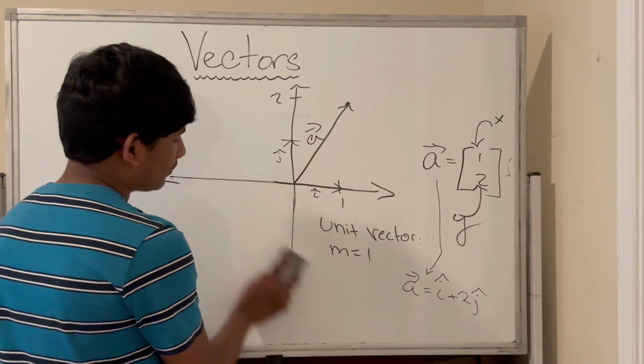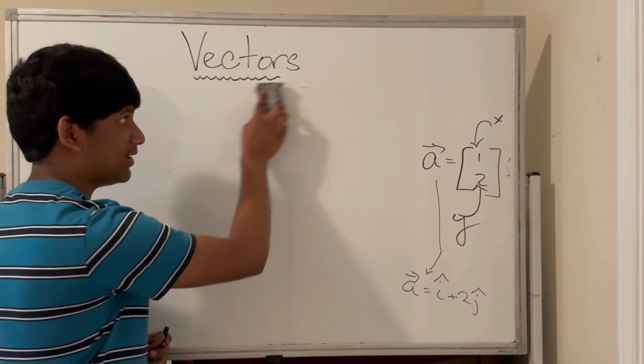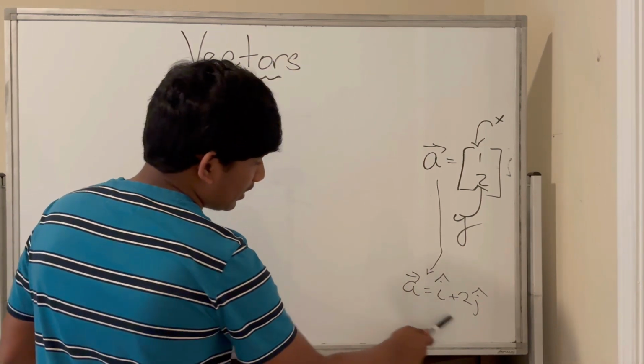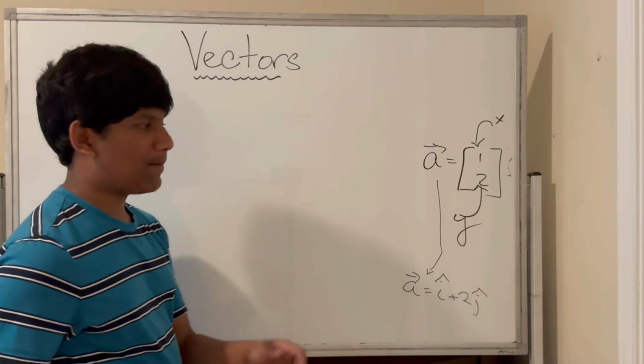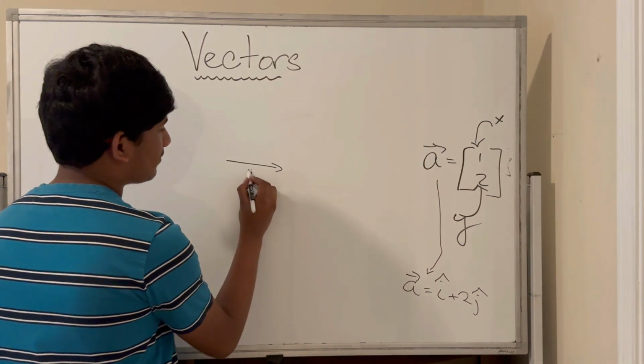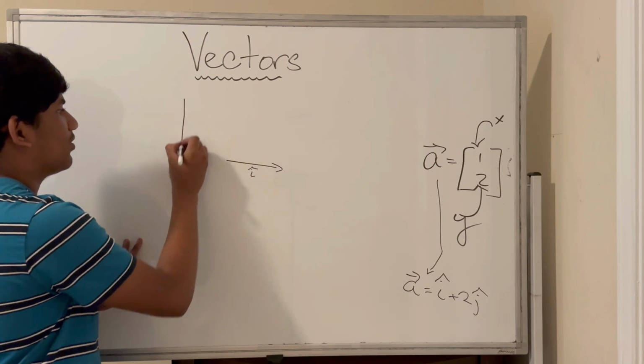Now, let's define how to add two vectors graphically. How would we add two vectors? Well, keep this in mind because we will use this as an example. So let's say we have a vector like this. This is i hat, and we have another vector, which is 2j hat. So something like this.